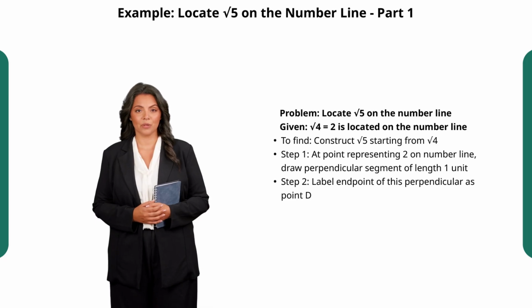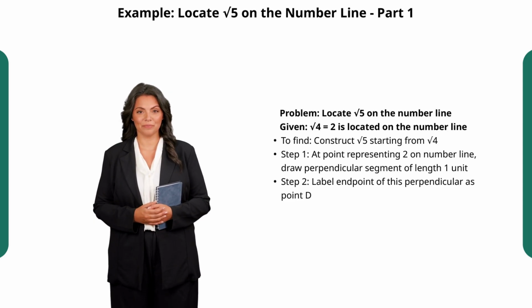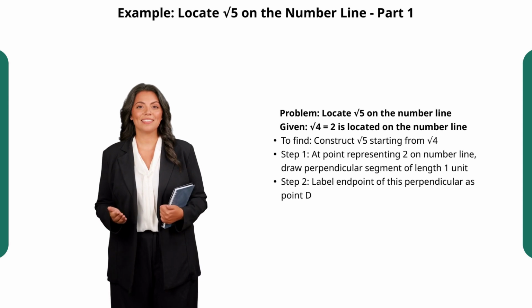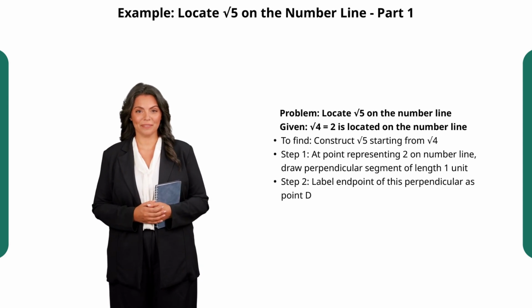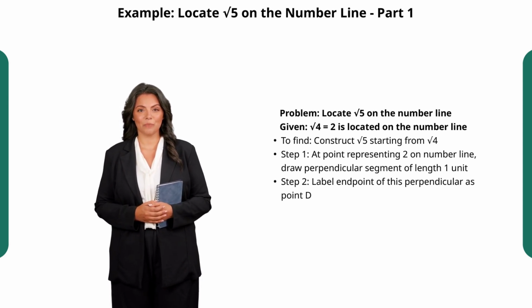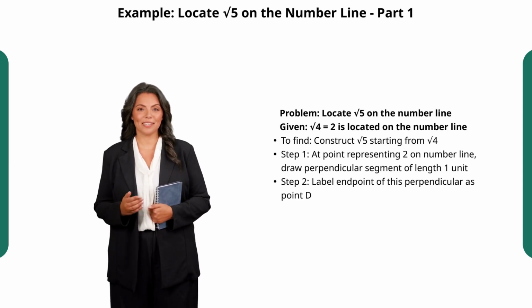Let's put our general method to the test and locate the square root of 5 on the number line. We know that the square root of 4 equals 2, which is easy to locate. Starting at point 2 on the number line, our first task is to construct a perpendicular segment that measures exactly 1 unit. This perpendicular segment will be our key to finding the square root of 5 geometrically.